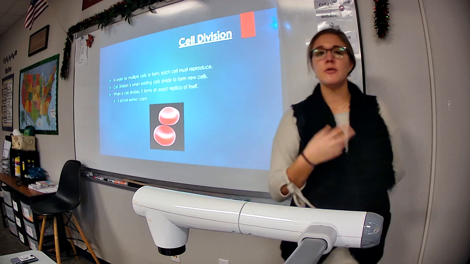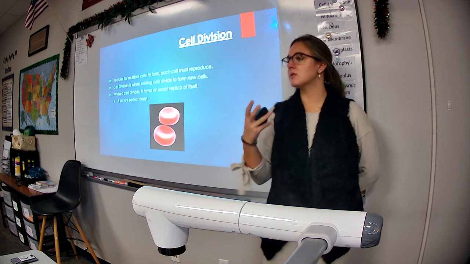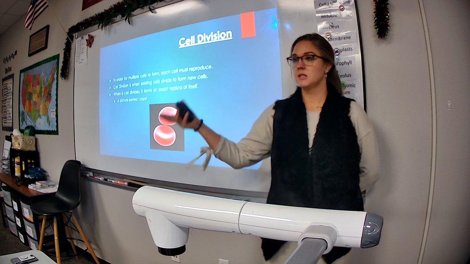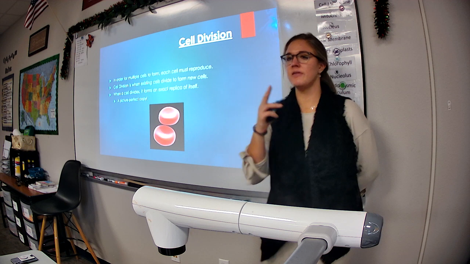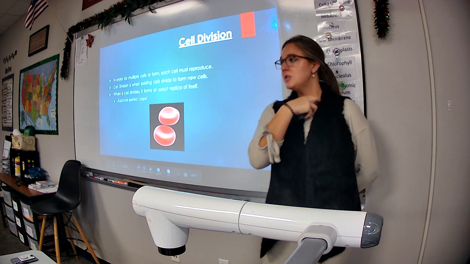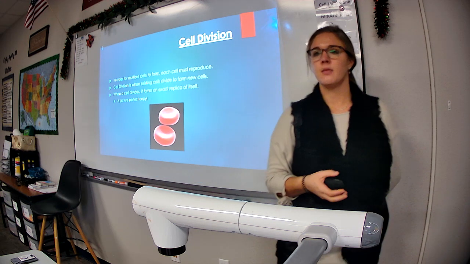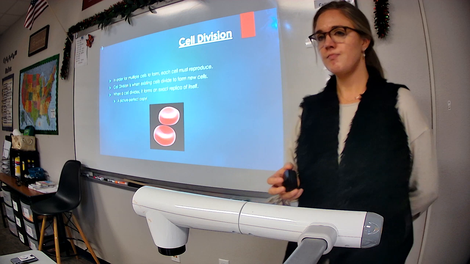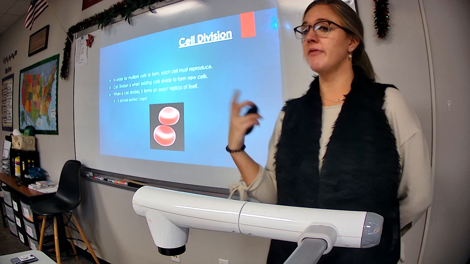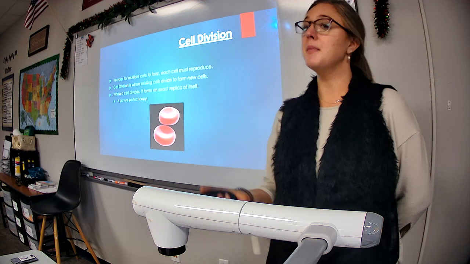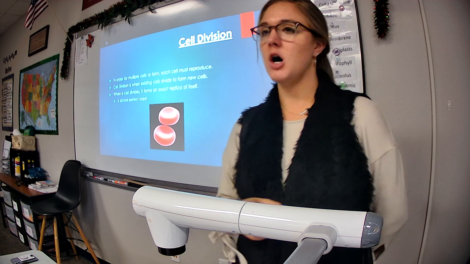That goes right along with our cell theory, right? Part 3 of the cell theory says that all cells come from other living cells, or pre-existing cells, is the same thing. Other living cells is what we have in our notes. So these cells divide through a process, and that's what we're going to look at today. Okay? Micah. About millions of cells in your body are reproducing every second, but at the same time, about millions of them are dying as well. They die and reproduce all the time.